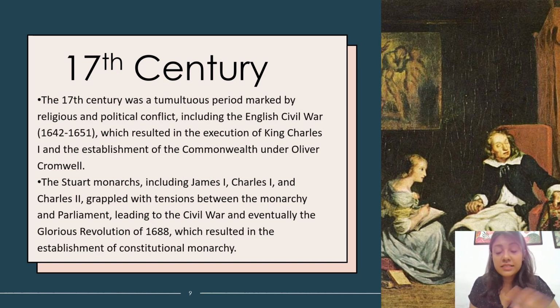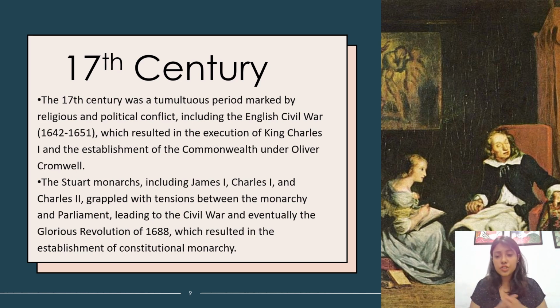So this period was marked by the Stuart dynasty, which is James I, Charles I, Charles II. There were tensions building between monarchy and parliament, just as I told you that Oliver Cromwell of the Commonwealth was taking charge. The parliament and the monarchy were at each other's throats, which led to the Civil War and the Glorious Revolution of 1688, which resulted in the establishment of parliamentary monarchy.